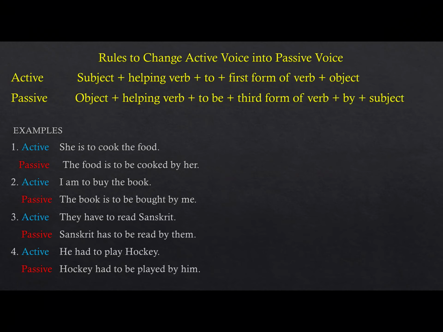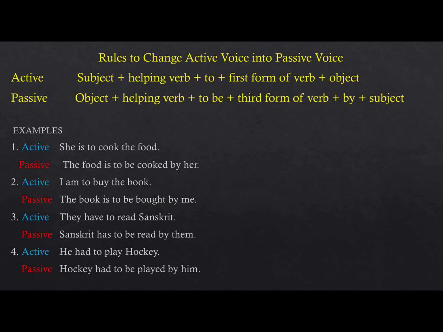Then how to convert the active voice if it is starting with to? See, she is to cook the food, so it will be to be. It will be to be. How will it be changed into passive voice? This is the structure. It will be like this: the food is to be cooked by her. I am to buy the book. The book is to be bought by me.